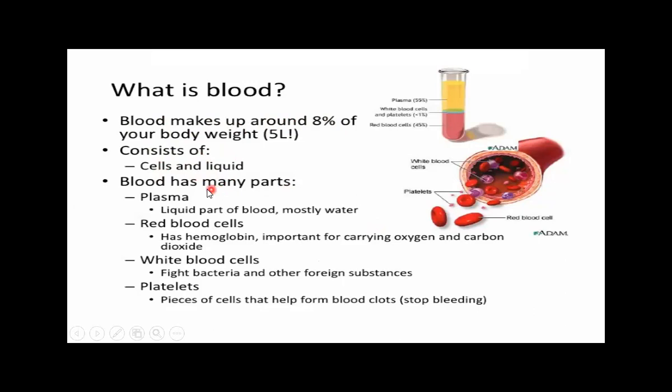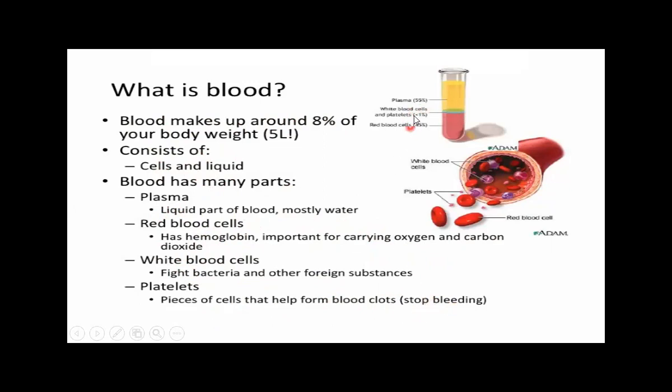Blood has many parts, and plasma, that is the liquid part of the blood, contains mostly water. And the red blood cells have the hemoglobin, which is important for carrying the oxygen and carbon dioxide. The hemoglobin is a protein. And the white blood cells fight bacteria and other foreign substances. The platelets, which are the pieces of the cells, help to form the blood clots and stop the bleeding.